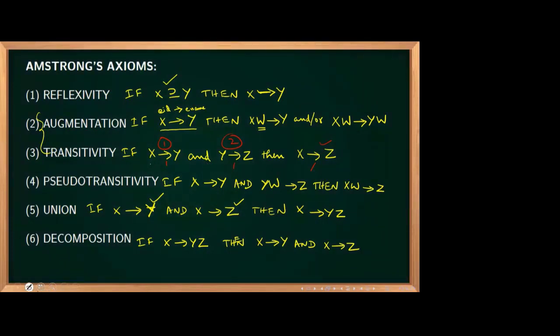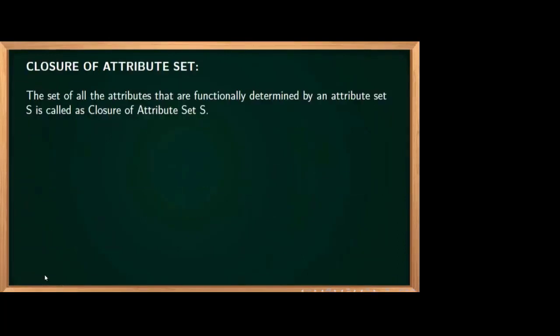So you can read the definition of closure. The set of all the attributes that are functionally determined by an attribute set. Attribute set means it can have one or more, or five also. So the set of all the attributes that are functionally determined by an attribute set is called the closure of the attribute set. I'll write an example, then only you will understand.